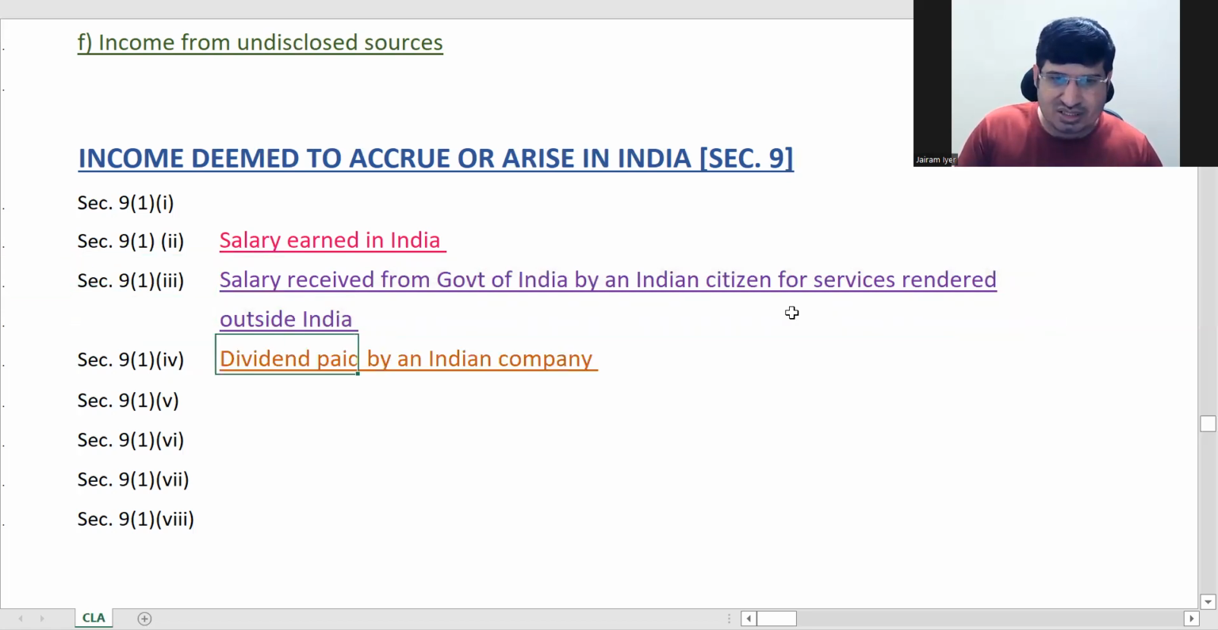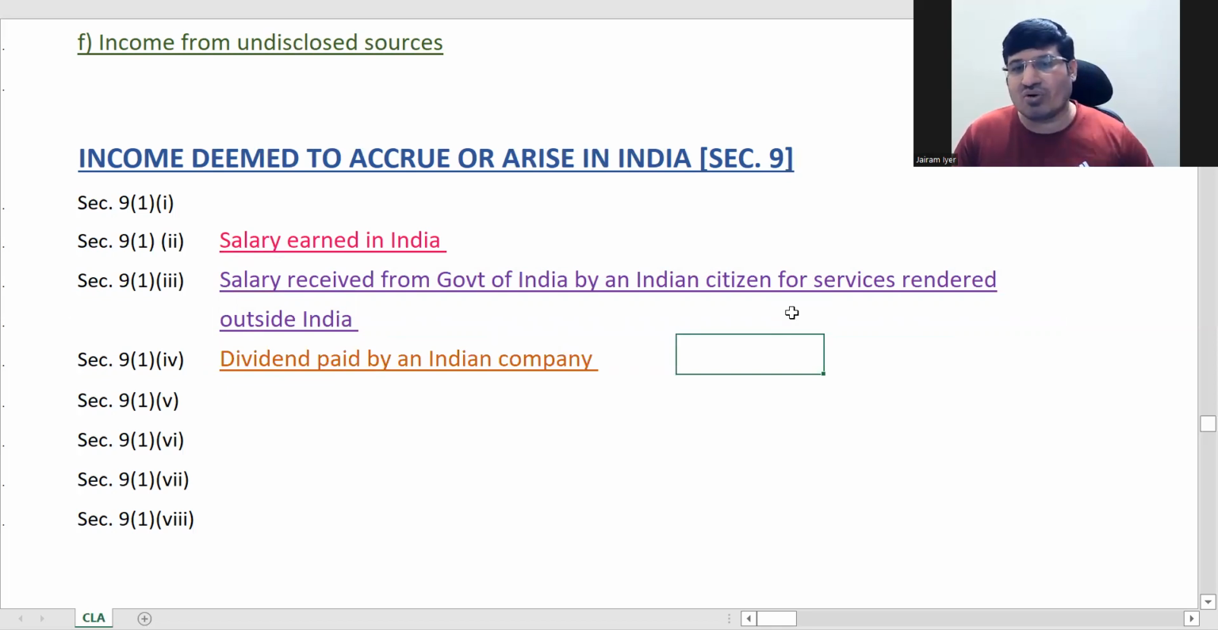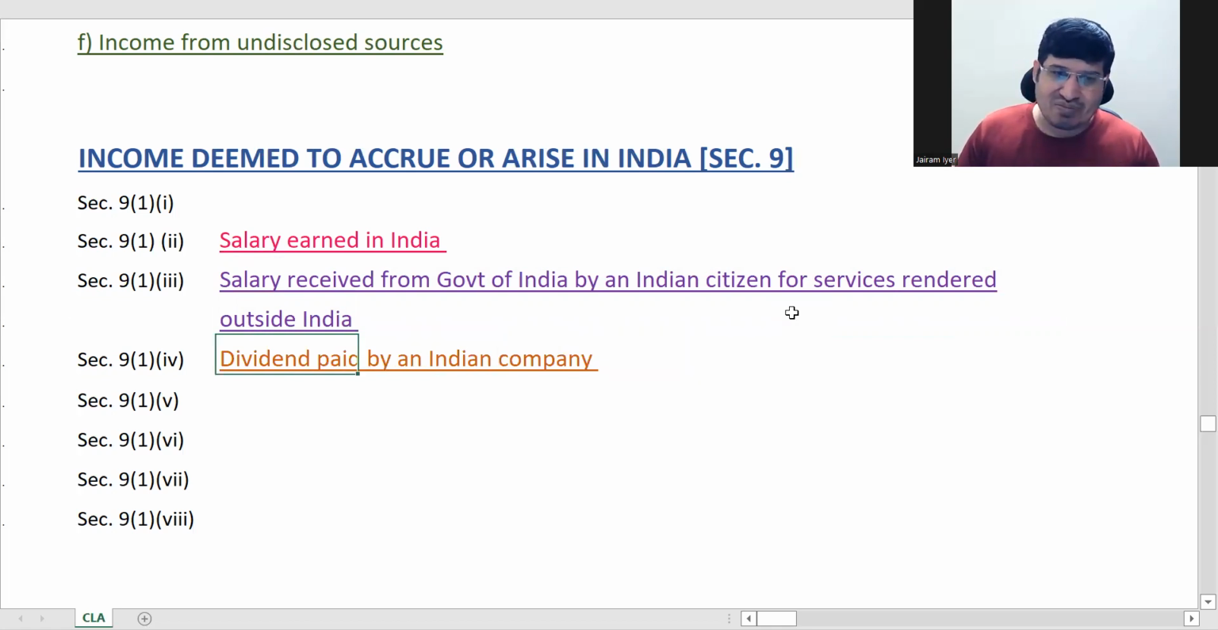Now next is dividend paid by an Indian company. So here again, it's not a domestic company. We are talking about only an Indian company. If an Indian company is paying dividend, even if the dividend is paid outside India, it is deemed to accrue or arise in India. Dividend paid by an Indian company. Now we'll see